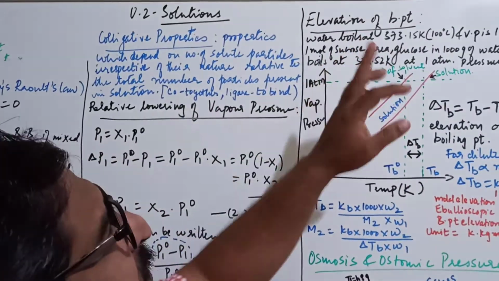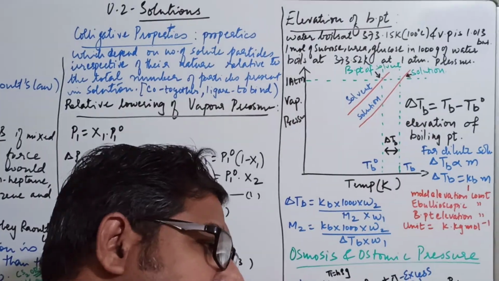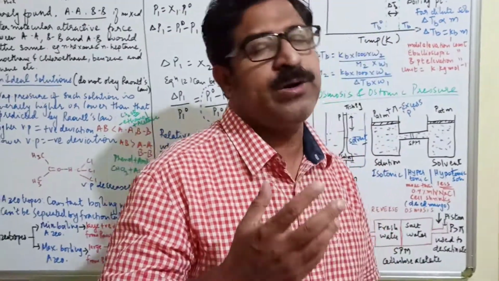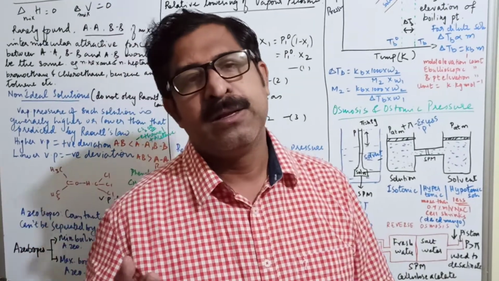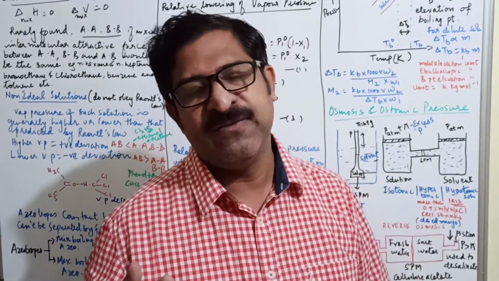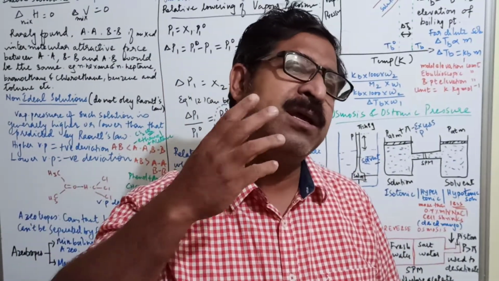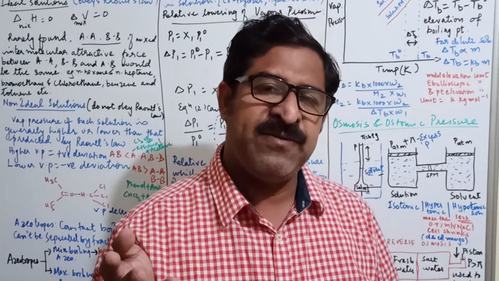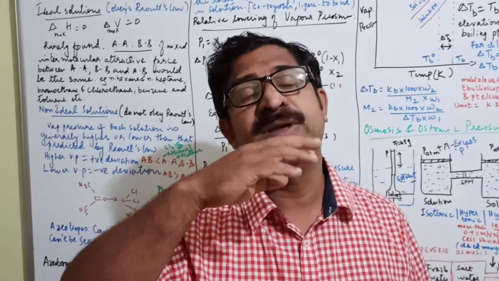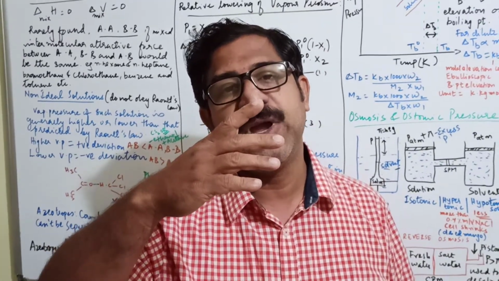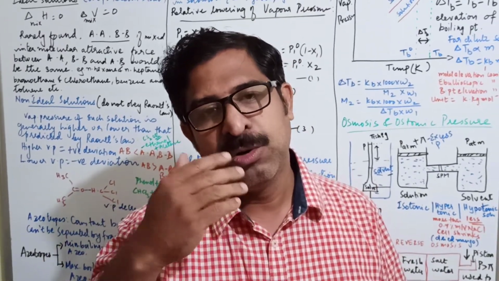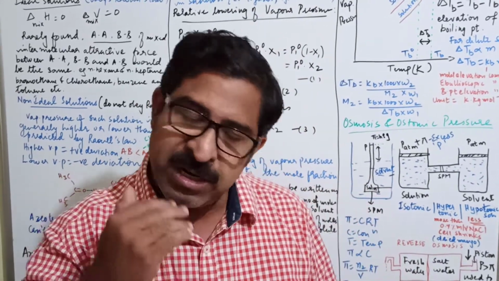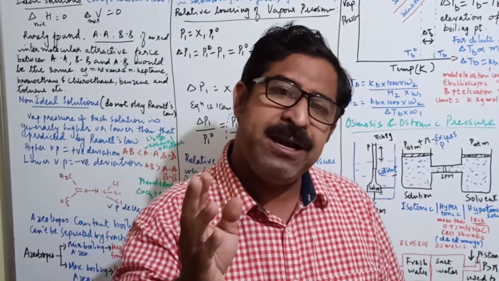Now when you talk about elevation of boiling point, आपने देखा होगा कि say for example, you are nowadays using water because now corona virus is playing havoc everywhere. So people are using lemon juice to drink so that they get vitamin C. It is always advisable that when you wake up early in the morning and when you go to sleep at night, you should gargle using turmeric and salt.